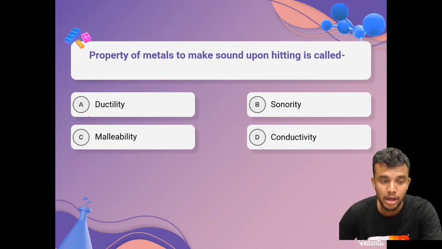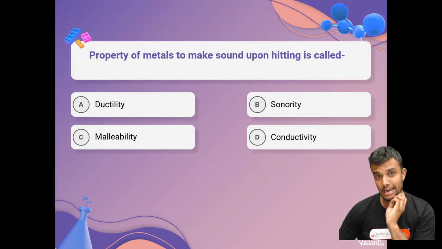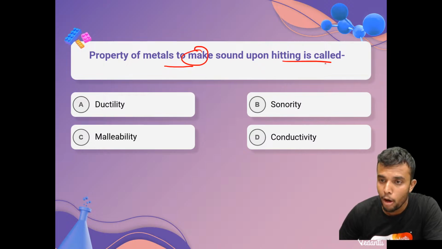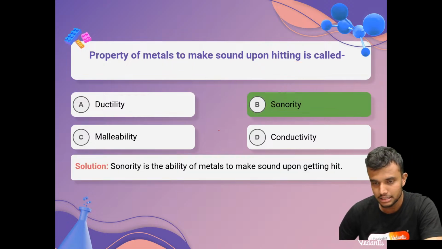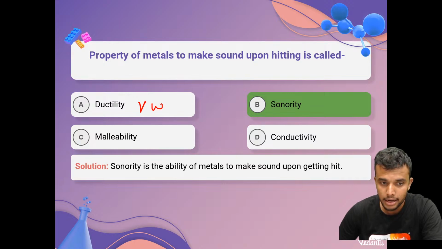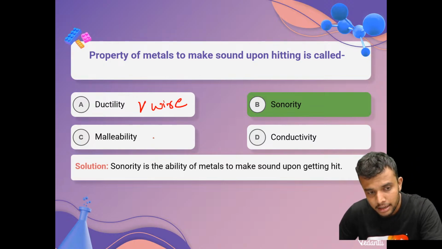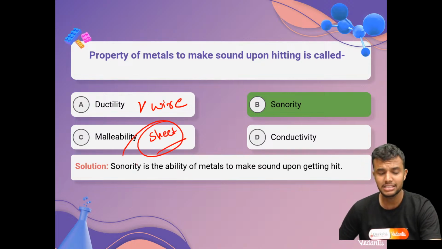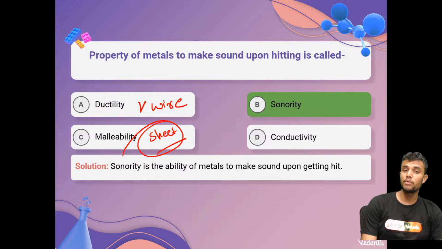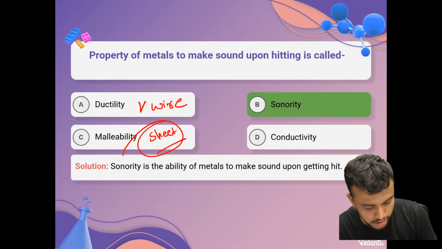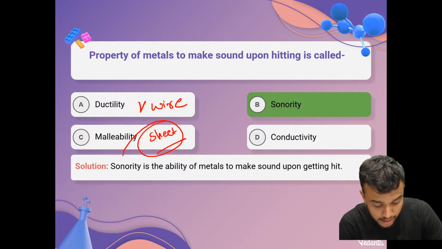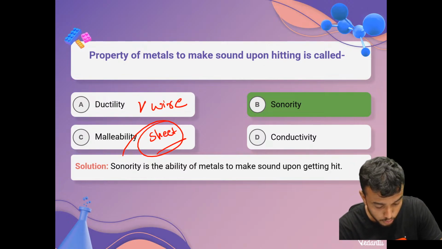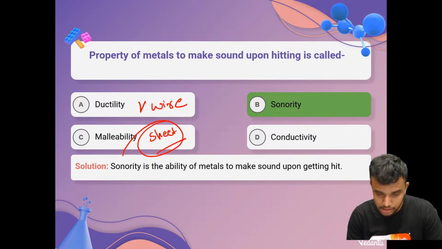Come on, let's solve a few questions. These are PYQs of JEE, NEET and other exams. The question is, the property of metals to make sound upon hitting is called sonority. Ductility is nothing but wire. Malleability is nothing but sheet-like structure. In class 9th we already discussed this, right students? It is very important. I hope it's clear.